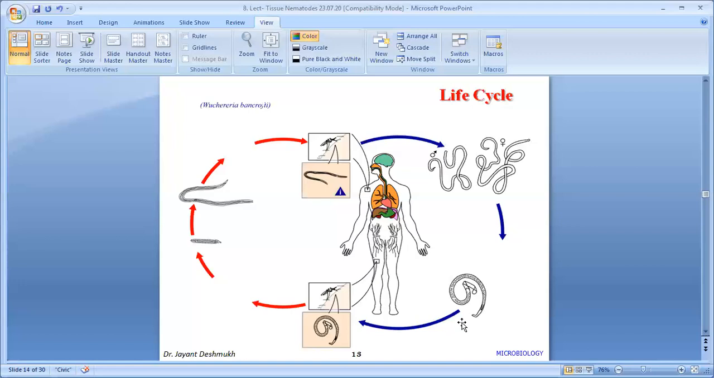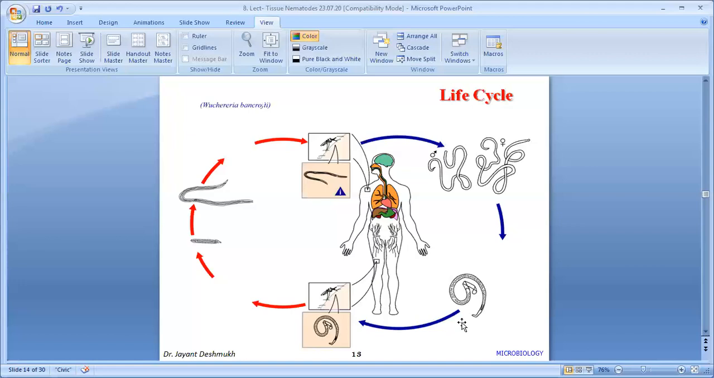From the limb, they enter into the peripheral circulation. In the peripheral circulation, they are present mostly at night, from 10 p.m. to 2 a.m. After that, they are present in the deep vessels. At night, in the definitive host, the adult worm releases microfilariae.